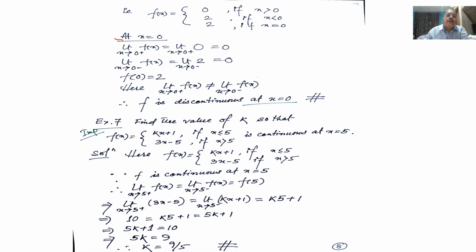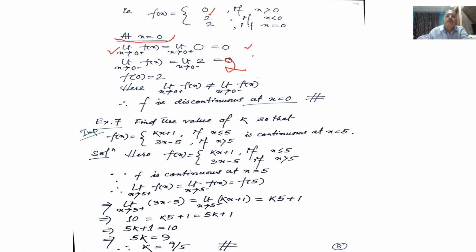Now we have to discuss the continuity at the point x equal to 0. First the right hand limit, limit x tends to 0 plus f(x). When x is greater than 0, the function is f(x) equal to 0, therefore it is equal to 0. When x is less than 0, then f(x) equal to 2, so the value is 2.